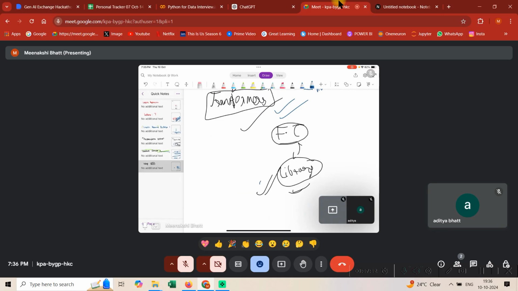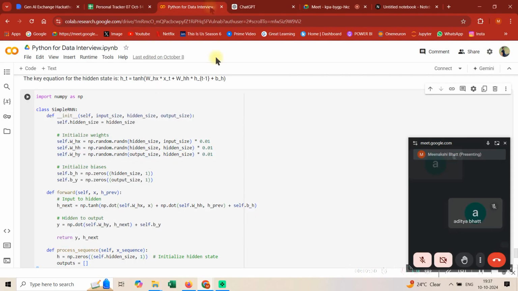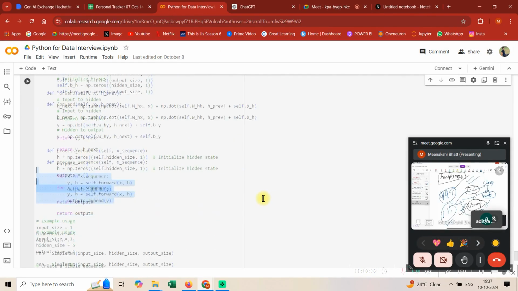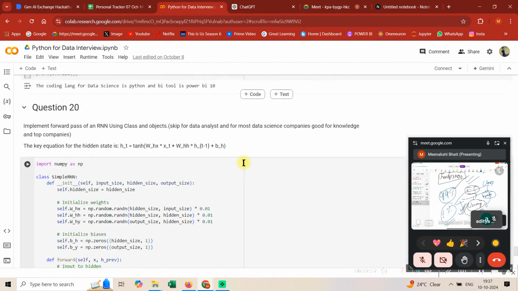So you need to know in-depth coding: how to create classes, how to use NumPy to create complex mathematical equations, how to do gradient descent, everything I have shown. This type of thing is not done in 99% of companies, but 1% of the time you might have to do all these things. That is why I have covered it here. It's okay if you are not able to understand this much, but it's good to spend some time and focus on the basics.